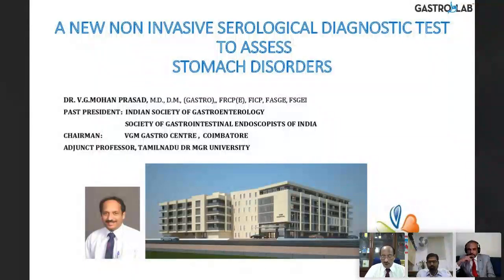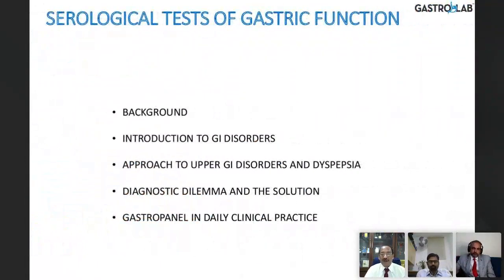And the stomach is such a complex organ. Dr. Ajit gave a beautiful intro as to all the hormones that are there. I will just take you now through the serological tests of gastric function: how important they are and how we can adapt them into clinical practice.